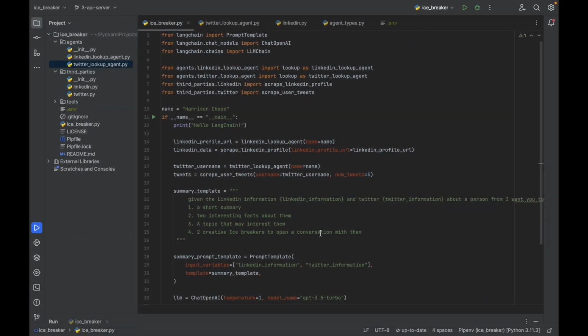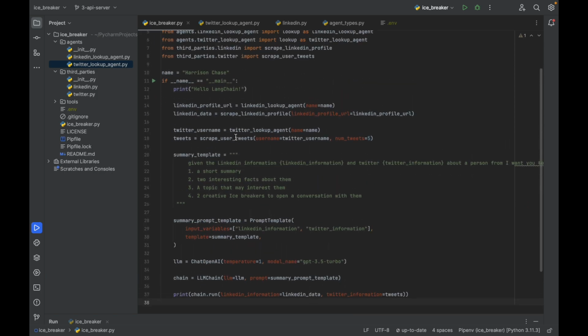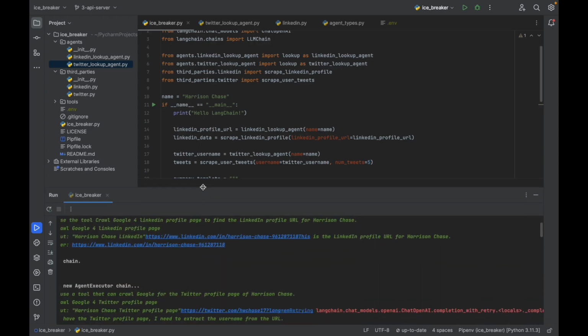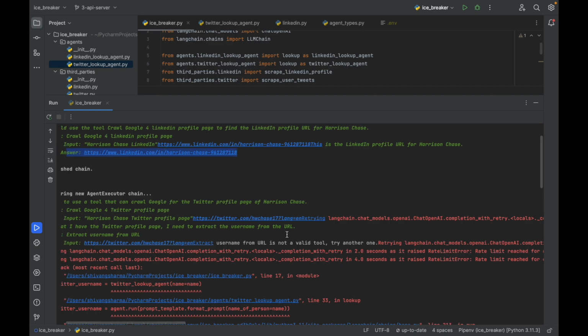So, giving an update on my project. In this project I have also written and compiled the code for LinkedIn lookup and Twitter lookup. When we put in a username, the AI will tell us what the appropriate LinkedIn profile is and what the Twitter profile is. Right now, as the Twitter API has been banned in India, there are some issues with it. A forbidden 403 error usually comes, but sometimes it works.